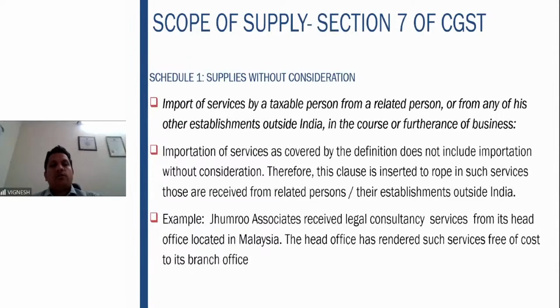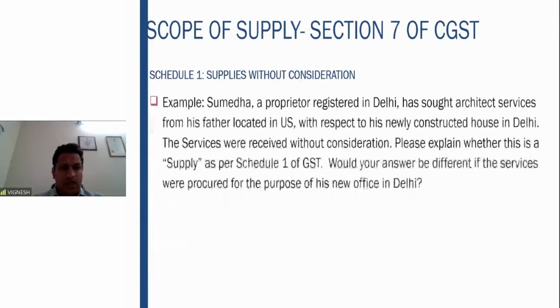So here, if Jumru Associates is in the same business, if the legal consultancy is for the business point of view, then it is a supply. Otherwise, it is not a supply.